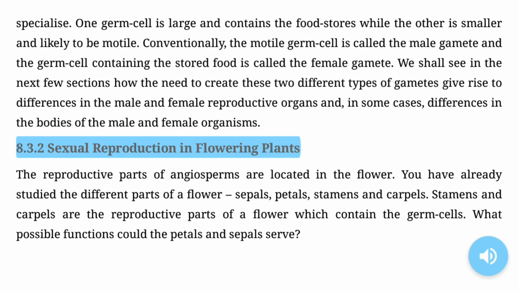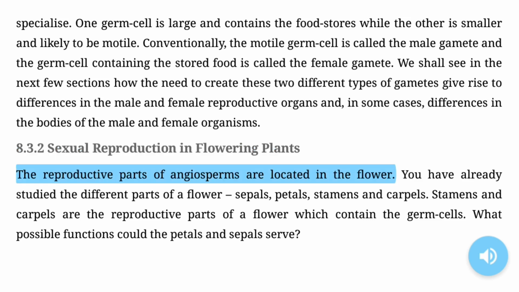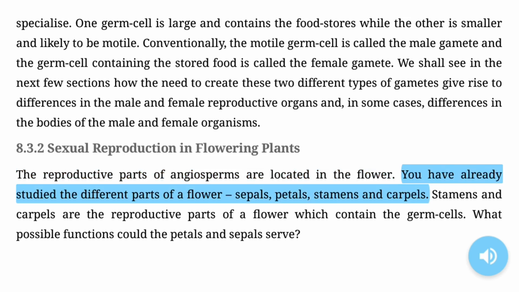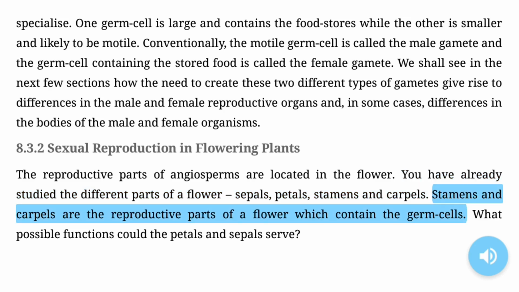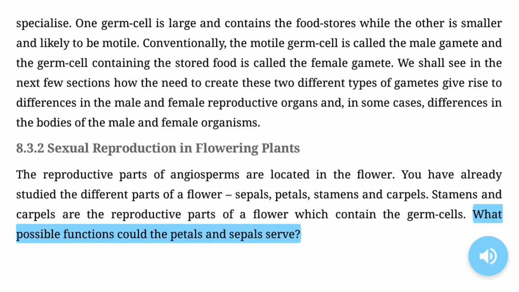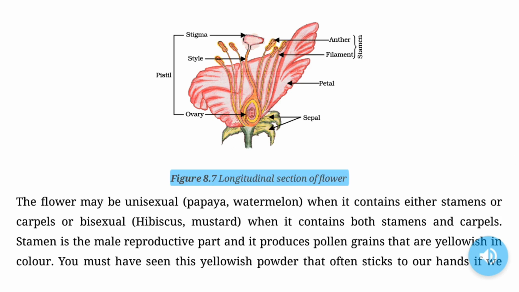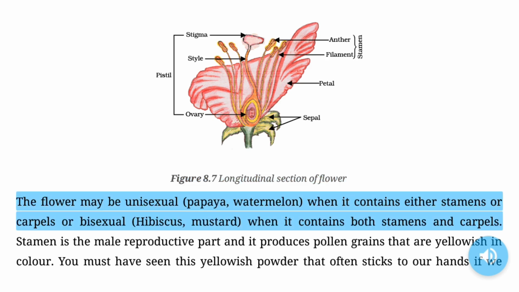8.3.2 Sexual reproduction in flowering plants. The reproductive parts of angiosperms are located in the flower. You have already studied the different parts of a flower: sepals, petals, stamens, and carpels. Stamens and carpels are the reproductive parts of a flower, which contain the germ cells. What possible functions could the petals and sepals serve? Figure 8.7 Longitudinal section of flower. The flower may be unisexual (papaya, watermelon) when it contains either stamens or carpels, or bisexual (hibiscus, mustard) when it contains both stamens and carpels.